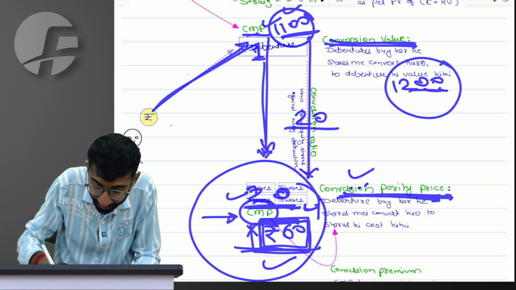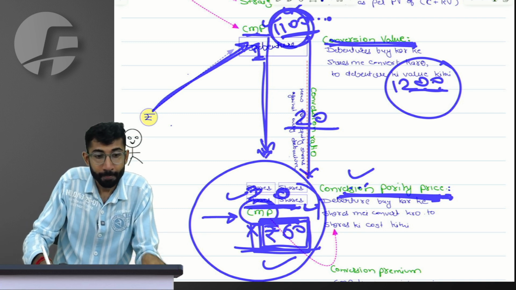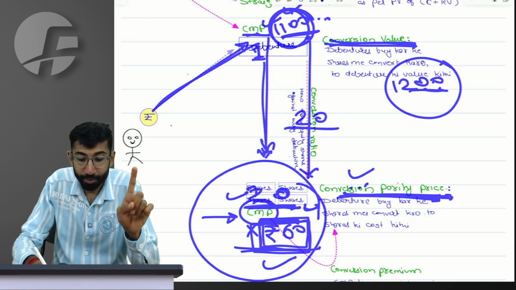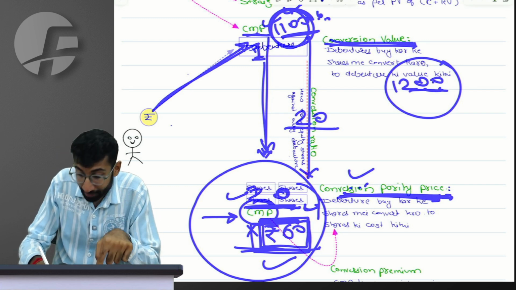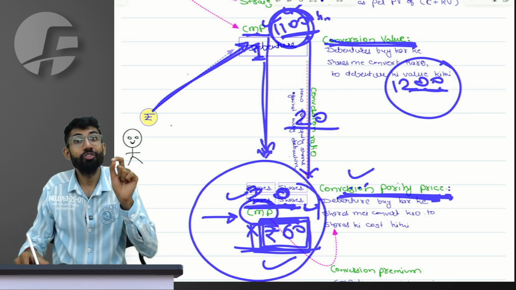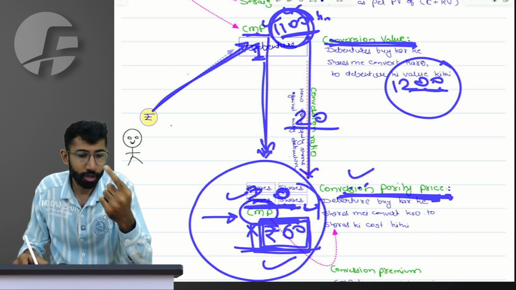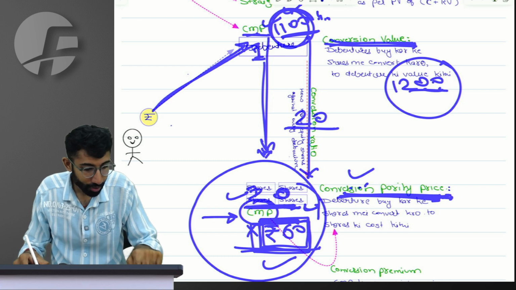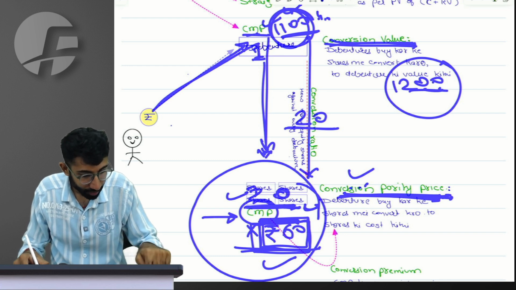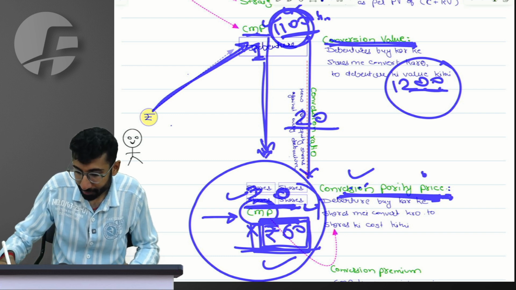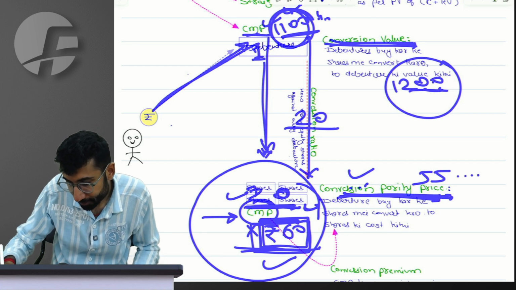Sir, you paid rupees 1100 of CMP. You paid 1100 rupee to buy one debenture, and that gave you 20 shares after conversion. So for per share, on a per share basis, how much cost did you have to incur? So that is 1100 divided by 20. People in the class, conversion parity price is 55.